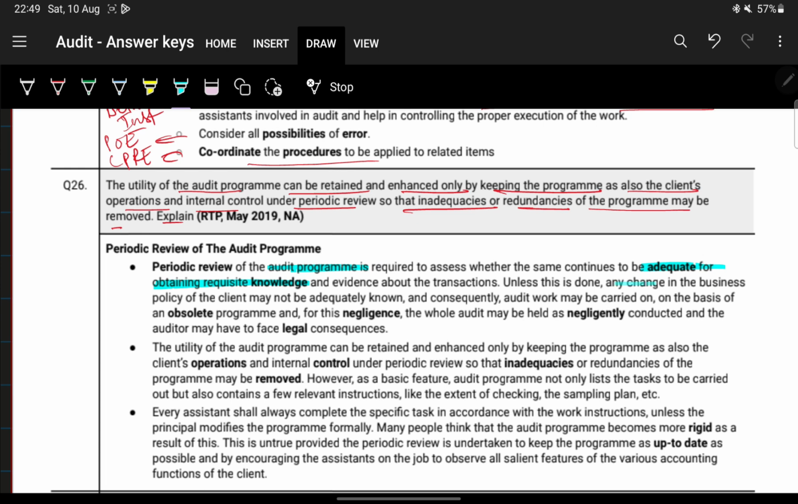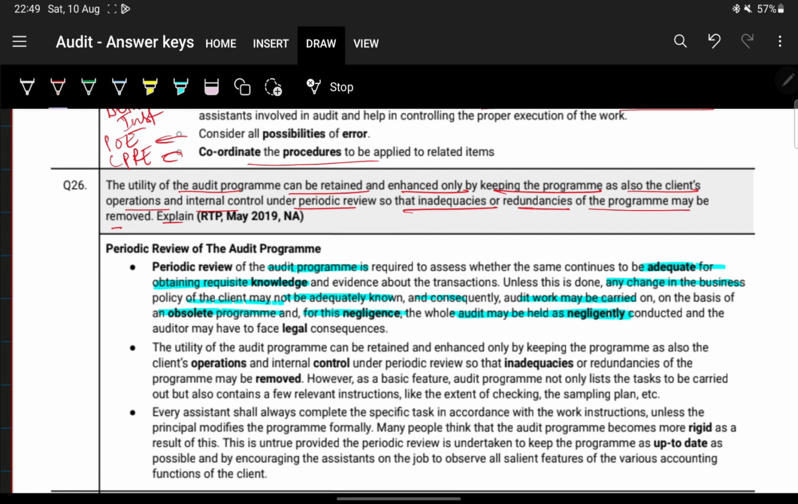Unless this is done, if there's any change in business policy of the client, it may not be adequately known. Consequently the audit work may be carried on the basis of an obsolete program, and for this negligence the whole audit may be held as negligently conducted. So basically if there is any change in the internal policy of the company, but we have not changed our audit program, it may be held that our entire audit was conducted negligently.